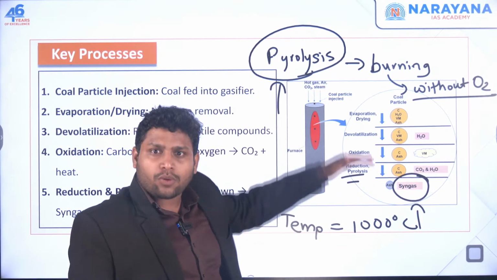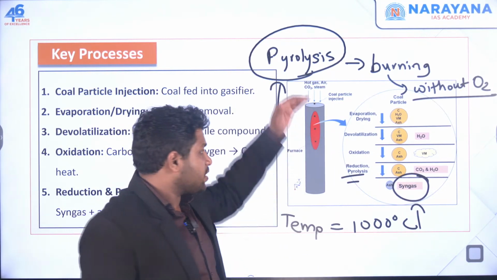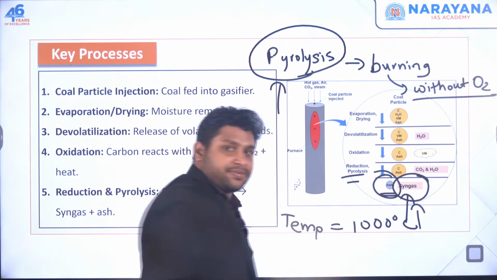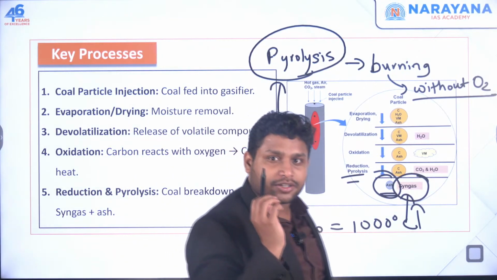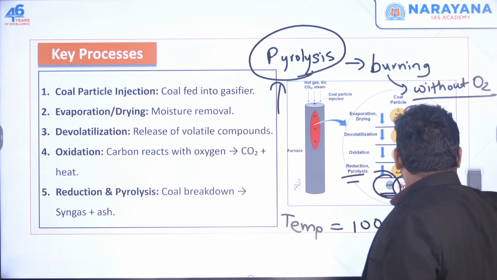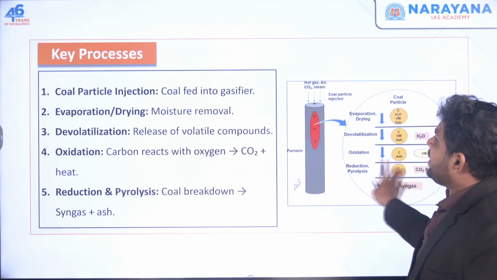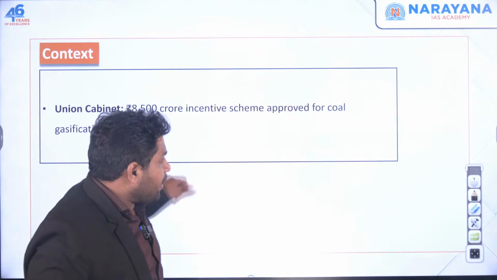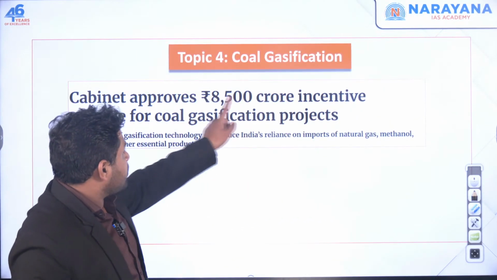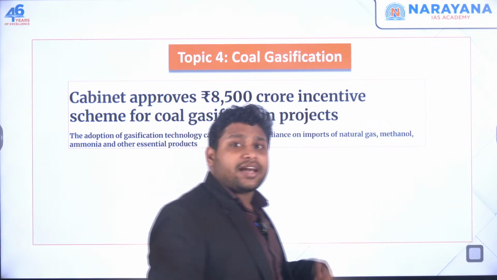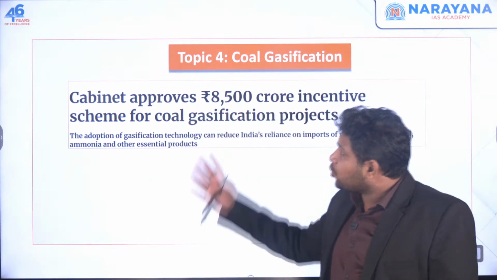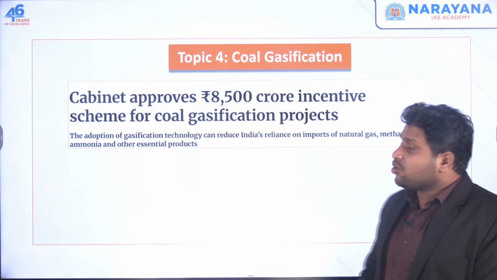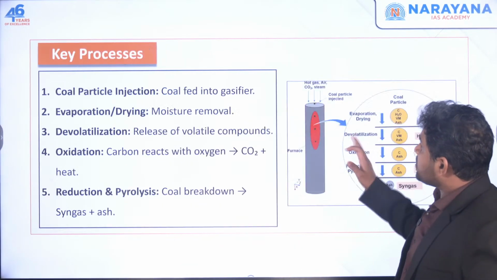So this is a very long process, coal gasification. At the end you get syngas and some ash. Some ash will be a byproduct. Okay. So this is a technical part. At least the basic idea should be there. You should have a brief idea. Clarity should be there. And here the news is simply that 8,500 crore incentives are given for this. Even in the mains, you can use this as an example. You can quote this government initiative when you're talking about cleaner energy sources.